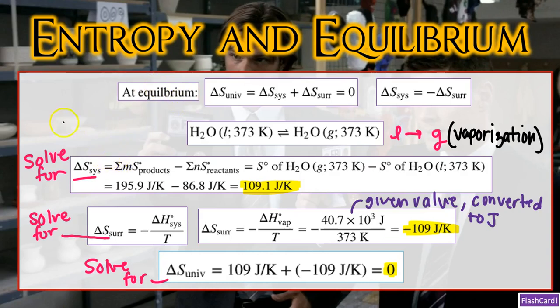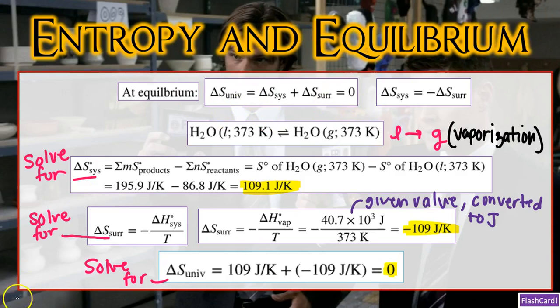So for any process that's going to be approaching equilibrium, we know that delta S naught of the universe is going to be greater than 0. But once we get to equilibrium, there is no further net change. So delta S of the system and delta S of the surroundings are going to be balanced. This means that it doesn't matter what delta S of the system's value is. Delta S of the surroundings will have an equal value of an opposite sign. So if delta S of the system is negative 10, then delta S of the surroundings will be positive 10. All so that both of them can equal 0, and therefore delta S of the universe will also be equal to 0.